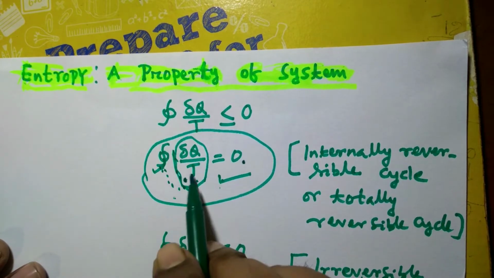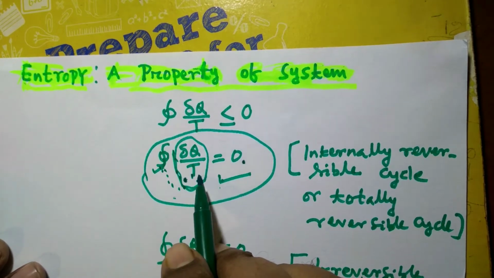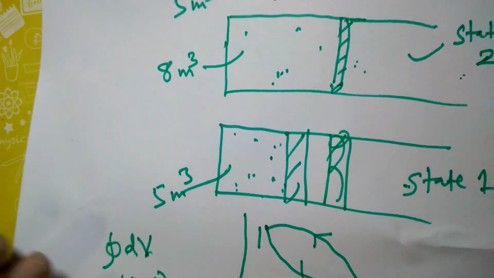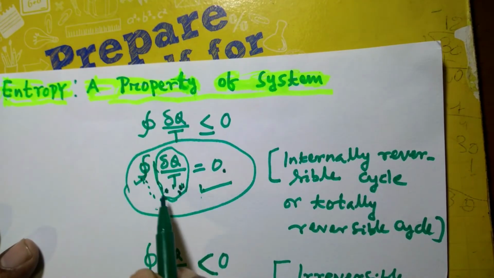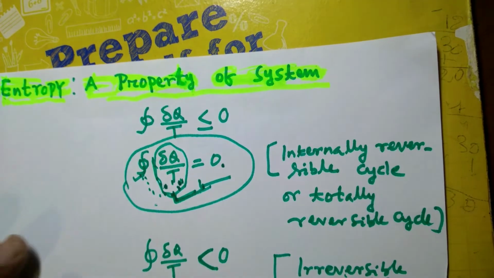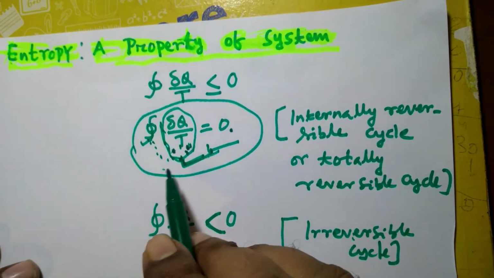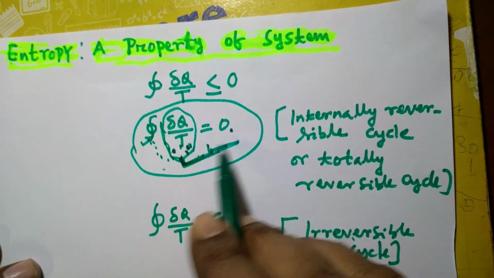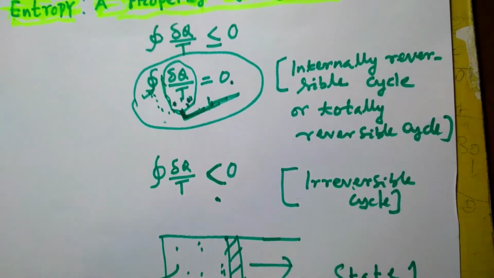So this must represent the differential form of a property, just like dV, because the cyclic integral of dV is 0. If the cyclic integral of this quantity is 0, it must represent the differential of some property.